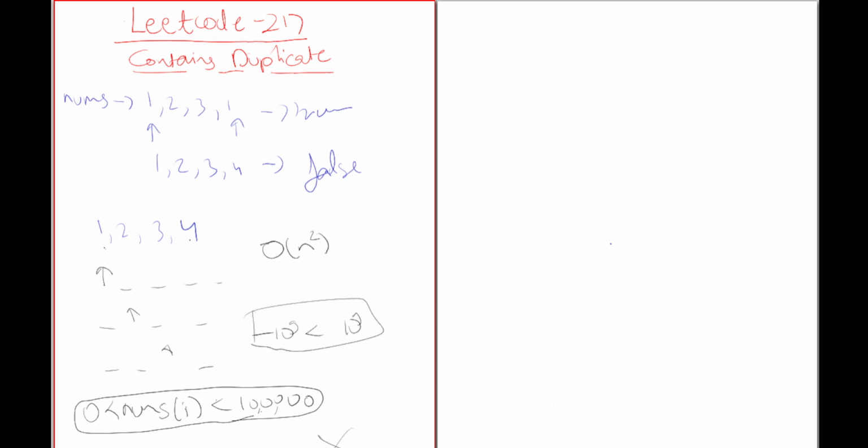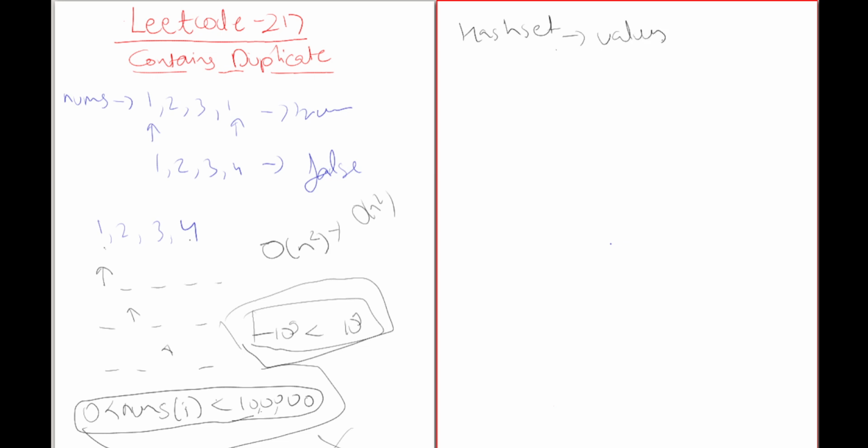What we can do to reduce time complexity from O(n square), and to not have such a big constant to use, is we can use HashSet. Why HashSet? HashSet can only keep unique values.